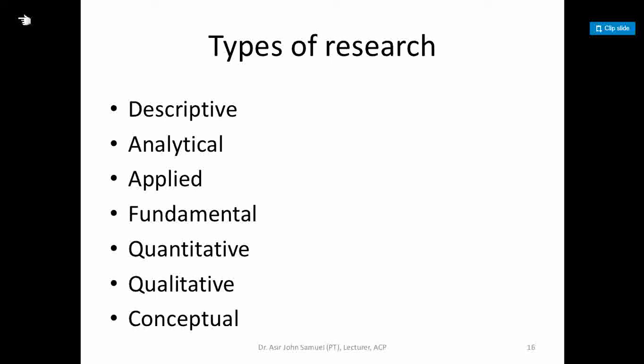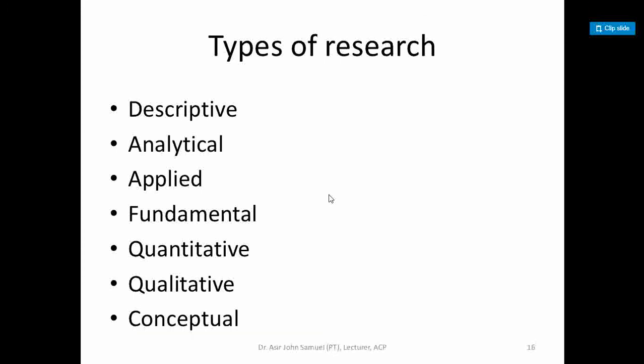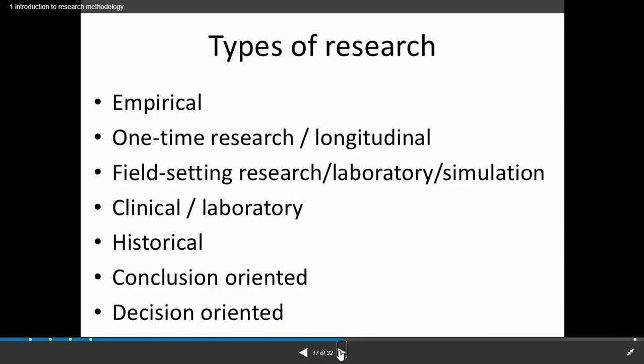We are listing here some types of research, and we are going to elaborate only some of them. Those are descriptive research, analytical research, applied research, fundamental research, quantitative research, qualitative research, conceptual research, empirical research, one-time research or longitudinal research, field setting research or laboratory or simulation research, clinical or laboratory research, historical research, conclusion oriented research, and the last one is decision oriented research.